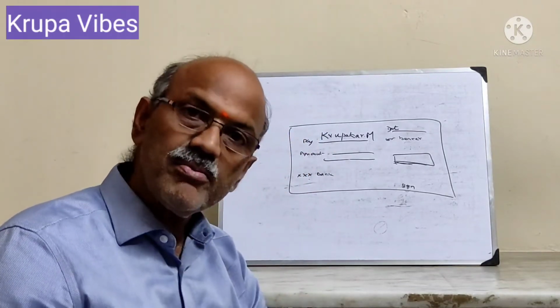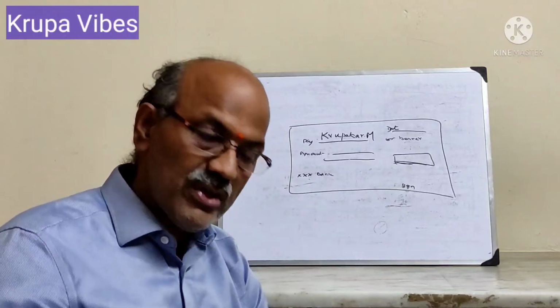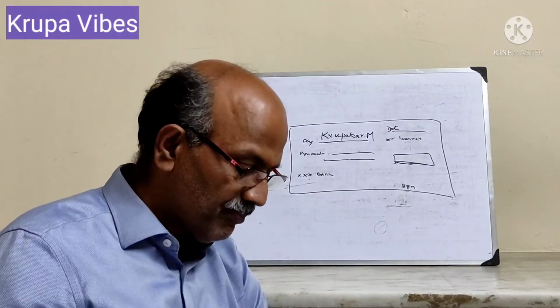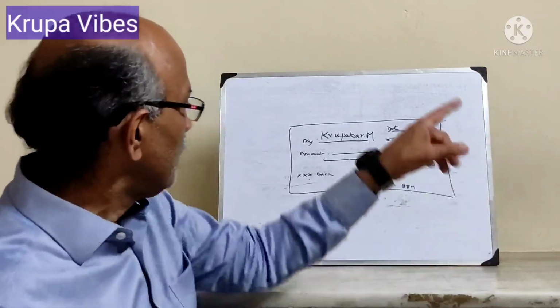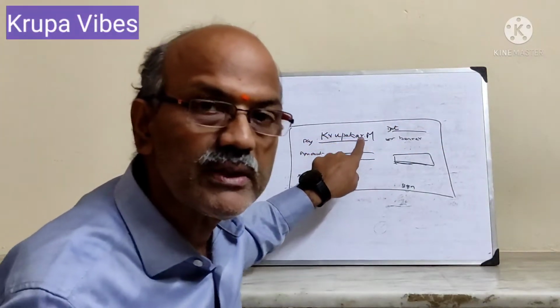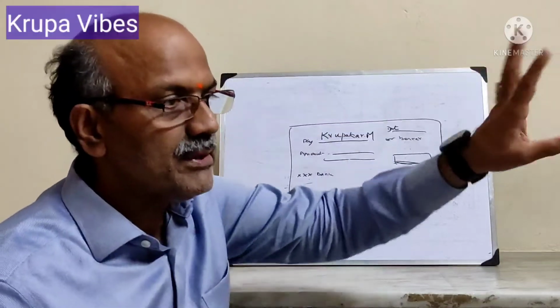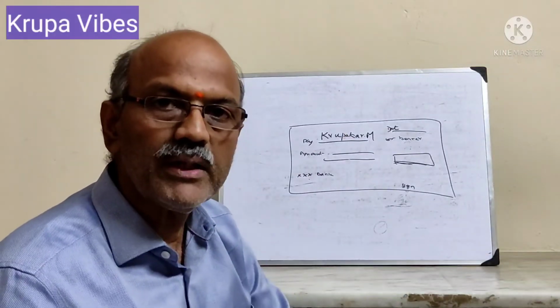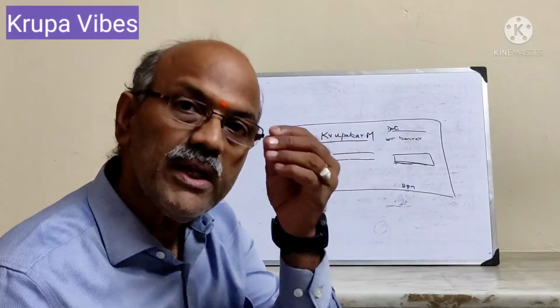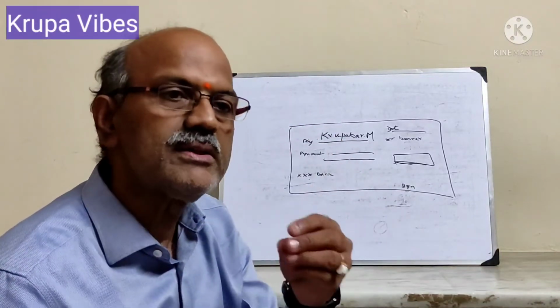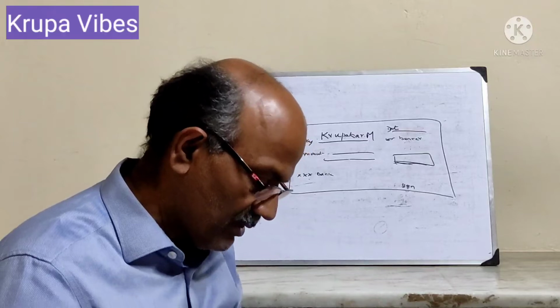What is the meaning of endorsement in blank? This is explained in section 16 of the Negotiable Instrument Act 1881. If the endorser just signs his name only, supposing I am signing on the back of the instrument Krupakar, and then I am just handing it over, anybody can make the payment, means get the payment. So this is the endorsement in blank. I haven't given any condition, it's just blank signature on the back. So this is endorsement in blank.